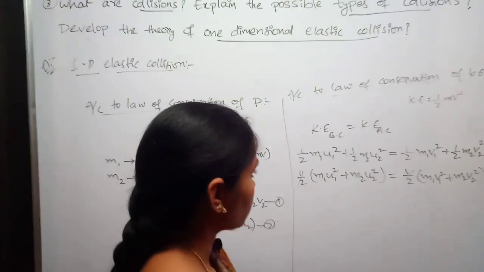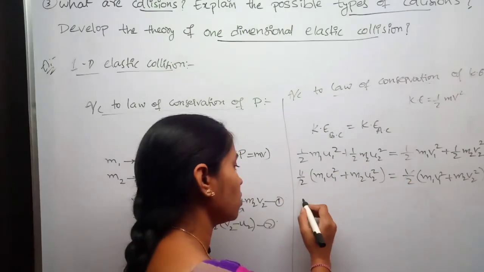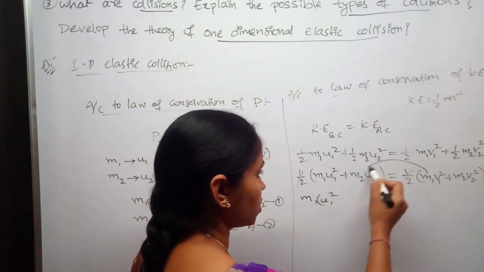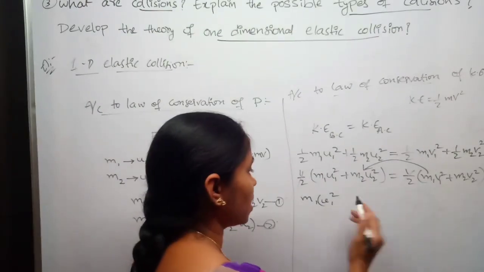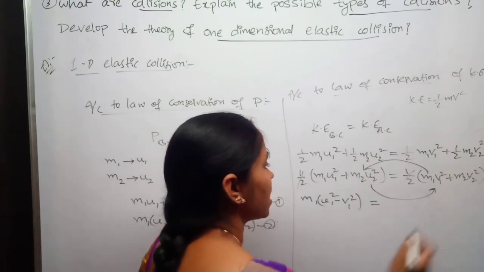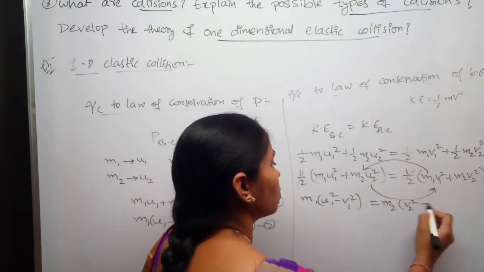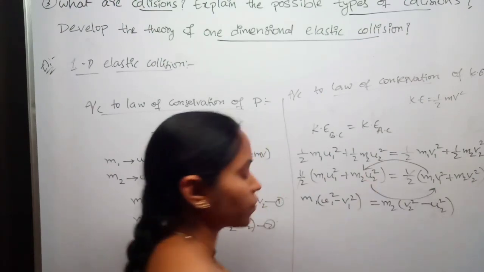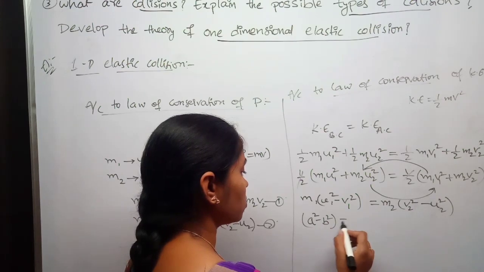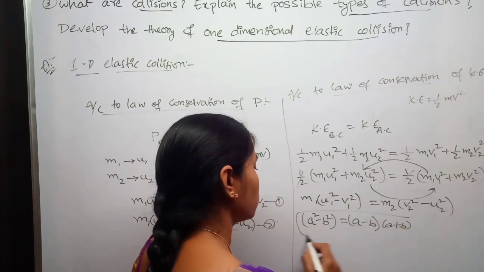Now bring all the m1 terms towards one side, m2 terms towards another side. m1 into u1 square minus v1 square equals m2 into v2 square minus u2 square. a square minus b square is equal to a minus b into a plus b, mathematical formula.